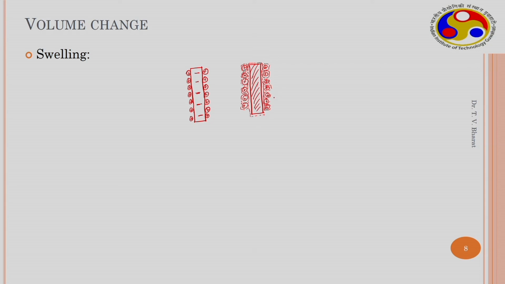When the clay particle is completely wetted, a diffuse double layer, or a water film, is formed around the clay platelets.